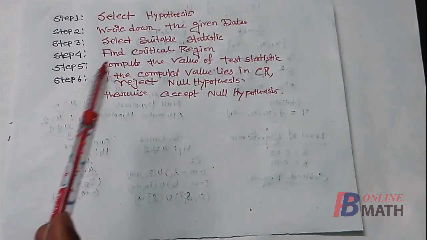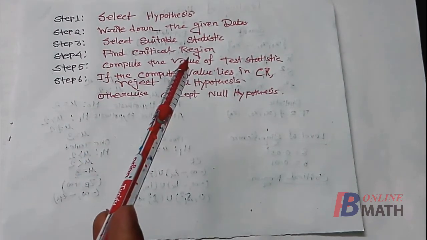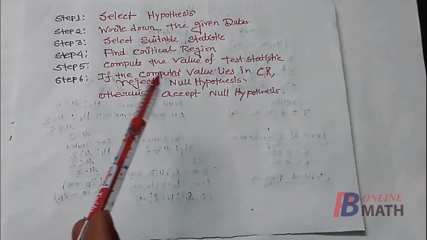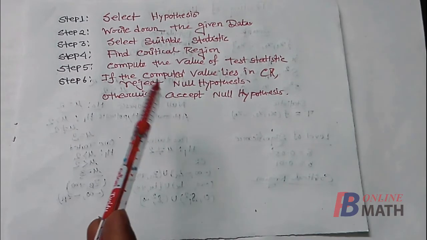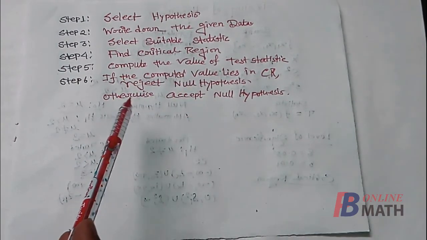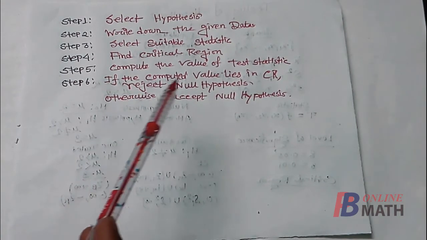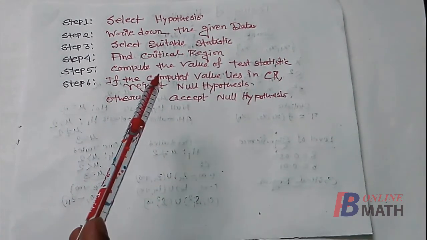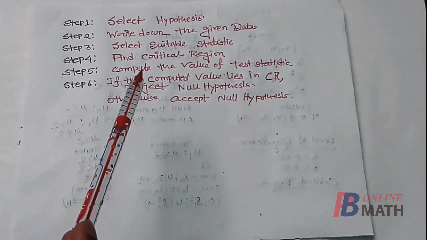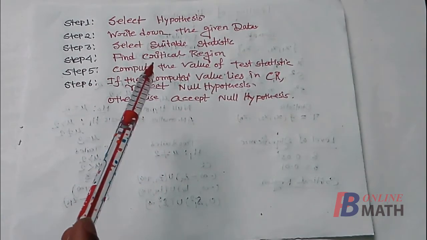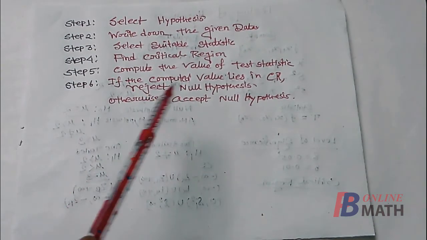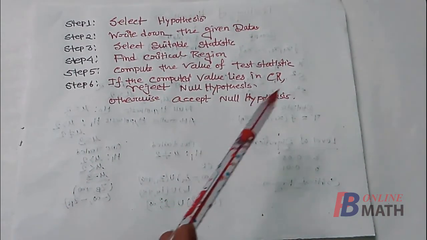And step 4, we have to find the critical region that can be found from the level of significance and the distribution. The procedure to select the critical region has been explained already. Step 5, compute the value of the test statistic. Using all these data, we have to find the value of the test statistic, and finally we have to check whether the computed value lies in the critical region or not.